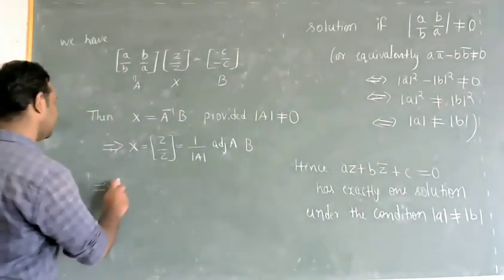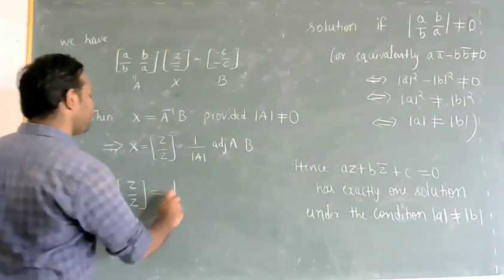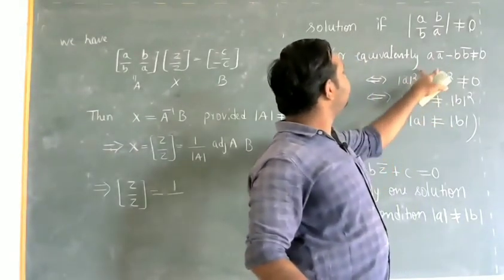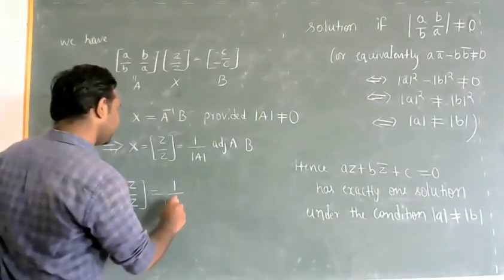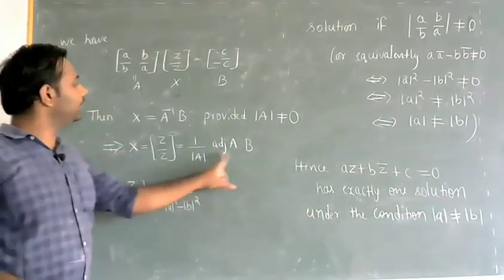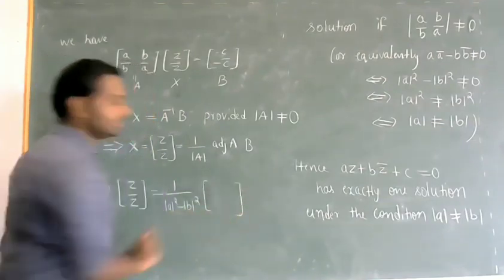So matrix Z, Z bar is equal to 1 by determinant of A, which is modulus of A whole square minus modulus of B whole square, into adjoint of A. Writing the adjoint of A for a 2 cross 2 matrix is very easy.